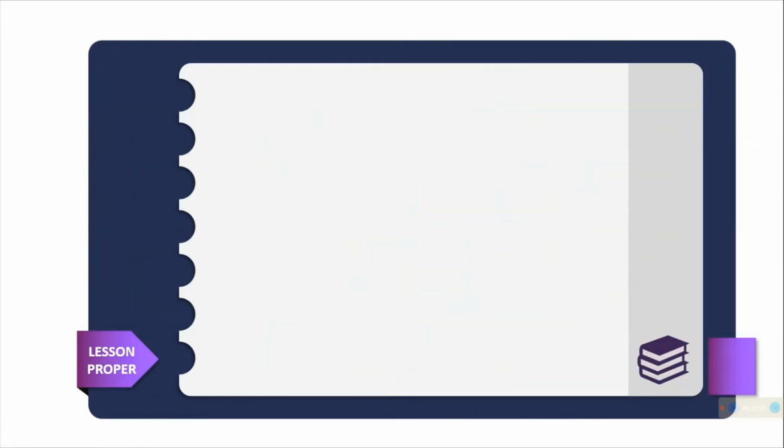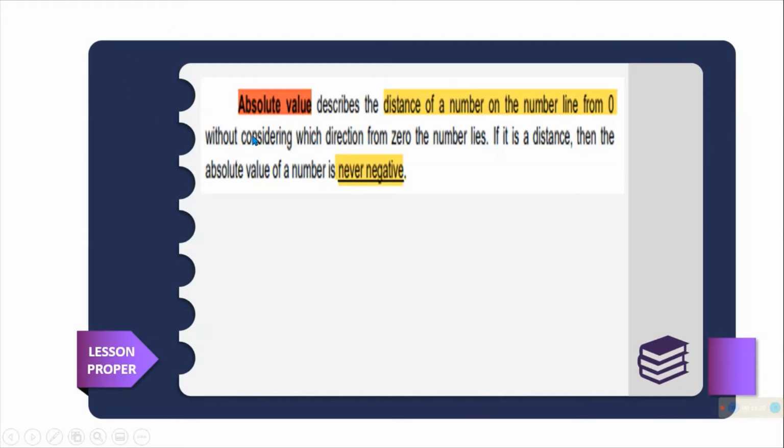The lesson proper definition. So, absolute value describes the distance of a number on the number line from 0 without considering which direction from 0 the number lies. If it is a distance, then the absolute value of a number is never negative. So, pag distance, kahit anong direction, hindi siya magiging negative, always positive.